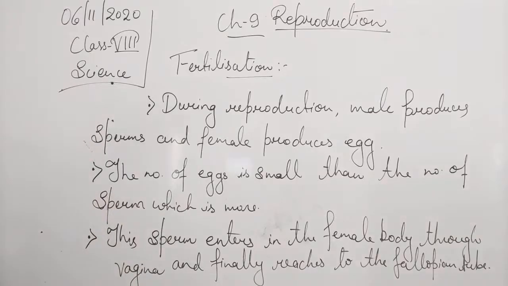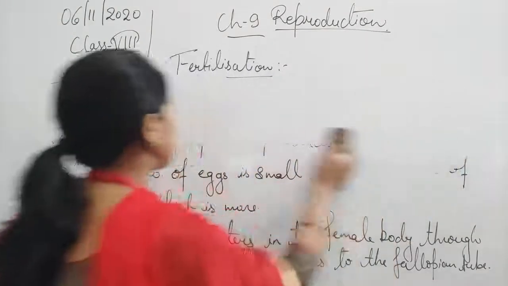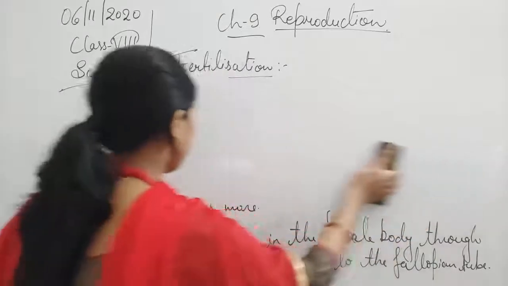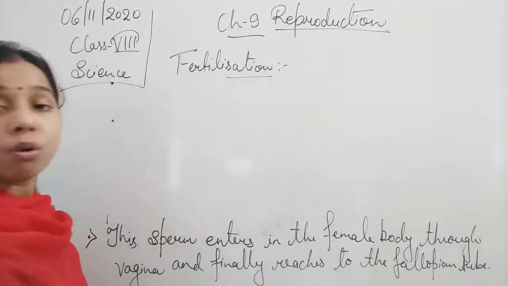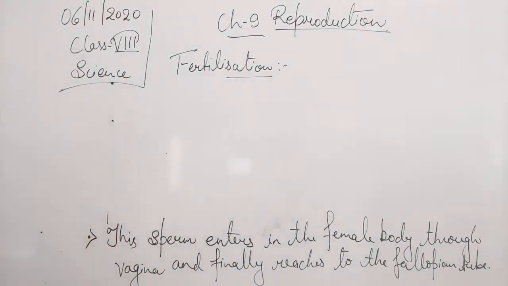Now, the fallopian tube basically contains the eggs. It is an oviduct, so it will contain an egg.